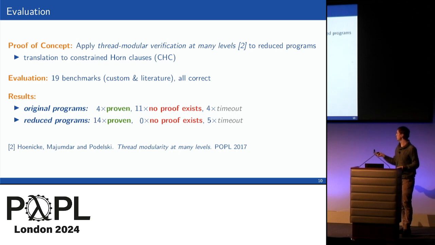For the original programs, 4 of them could be proven with this technique. In 11 cases, the constrained horn clause solver actually determined that no thread modular proof exists. And in 4 cases, it timed out. With the reduced programs, we can now prove 14 of them, so a significant increase in the expressivity. In none of our benchmarks, we actually determined that no thread modular proof exists.